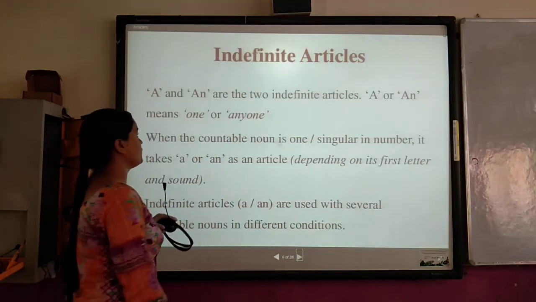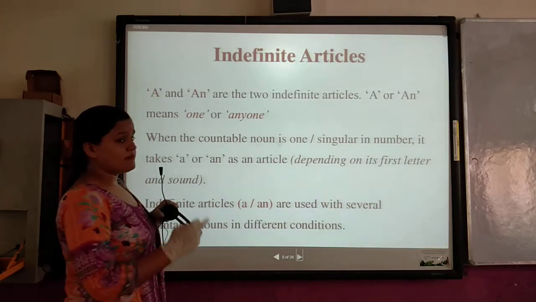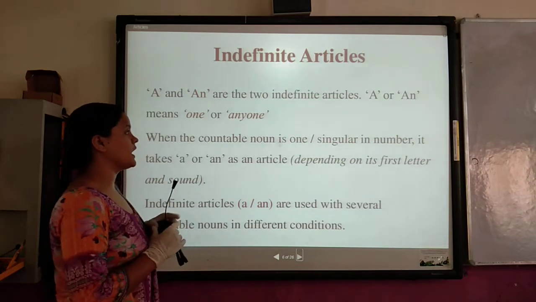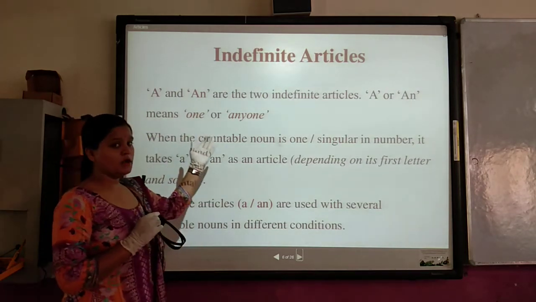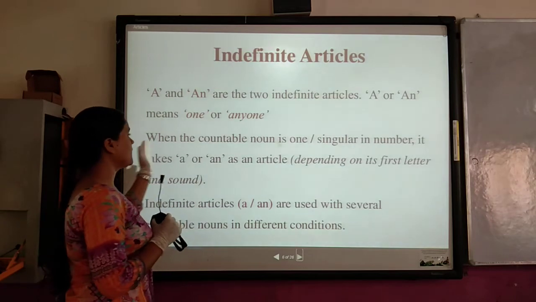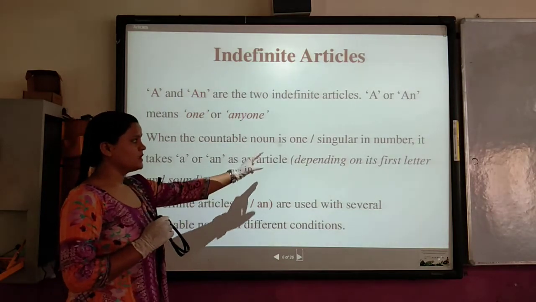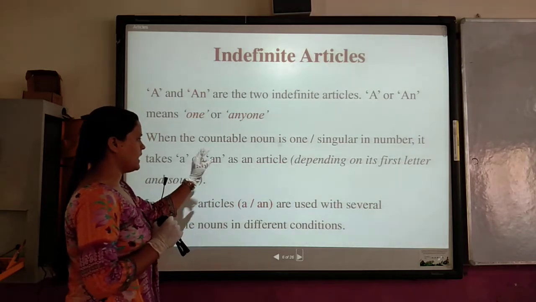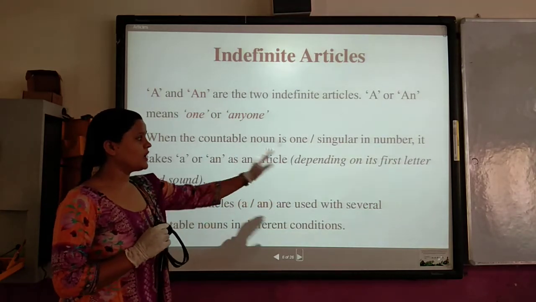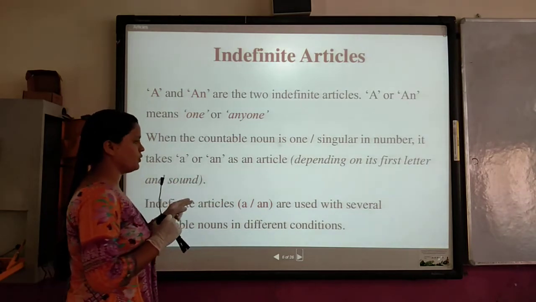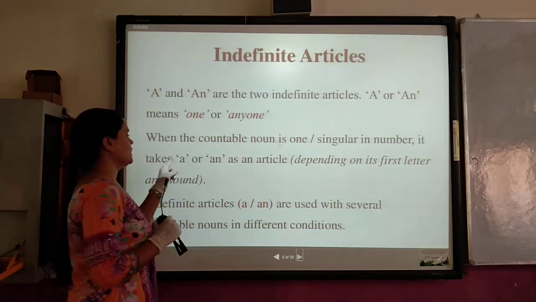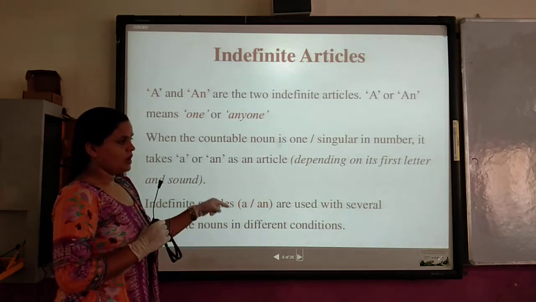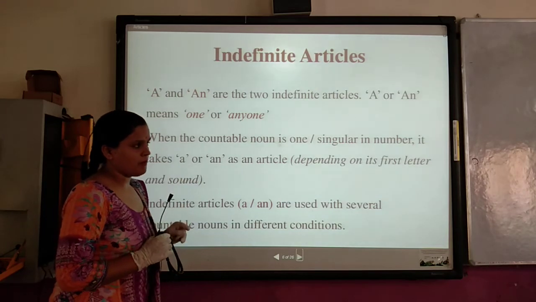Okay, now let's move to the uses. Indefinite articles: a and an are the 2 indefinite articles. A or an means one or any one. When the countable noun is singular in number, it takes a or an as an article depending on its first letter and sound. You must be aware of the use of a and an, on which nouns they will come.